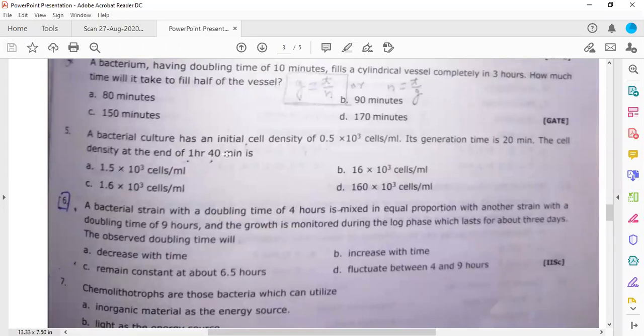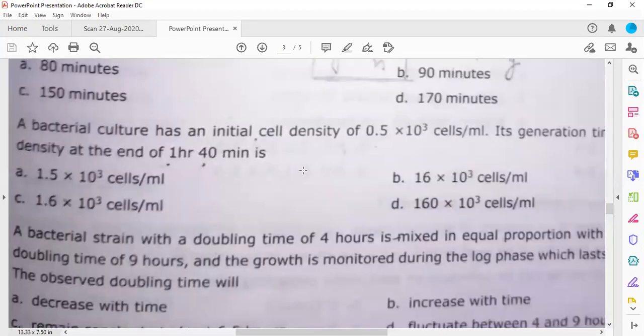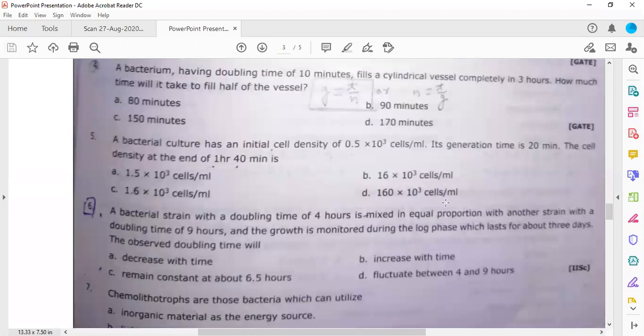So this I have taken from your book called MCQ. You need to solve these problems. Some of the basic problems are given in this book, and if you want some advanced problems, then you need to solve the test and evaluation book. Okay, so first of all, there is a problem.